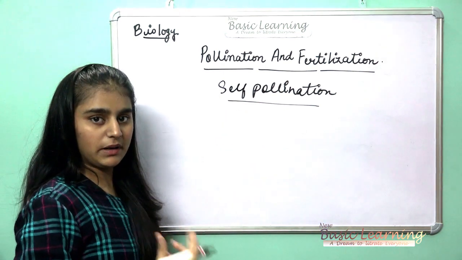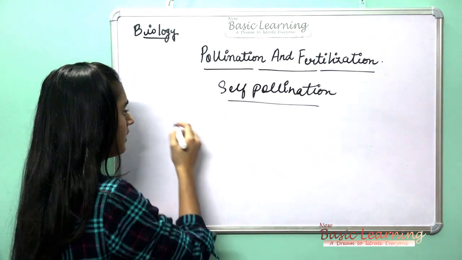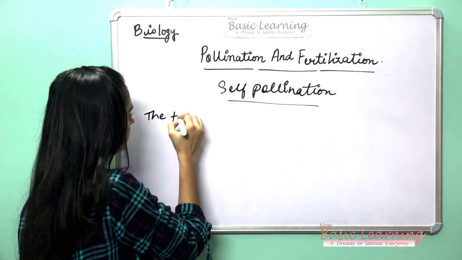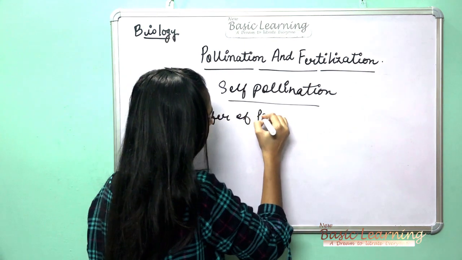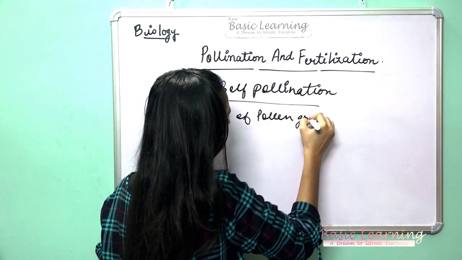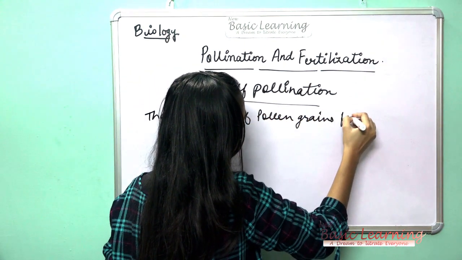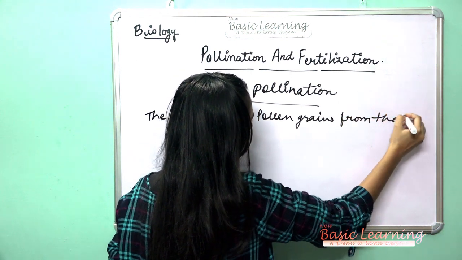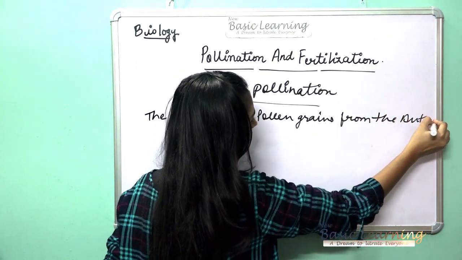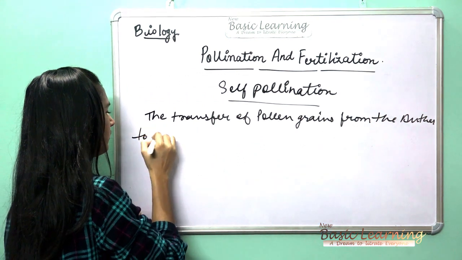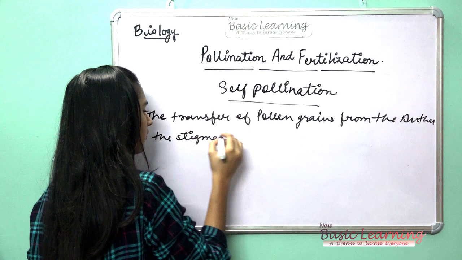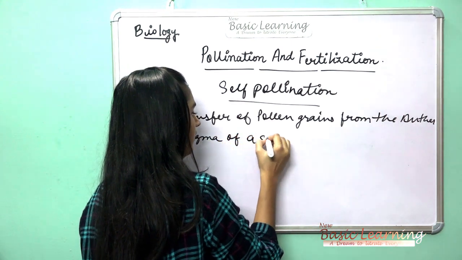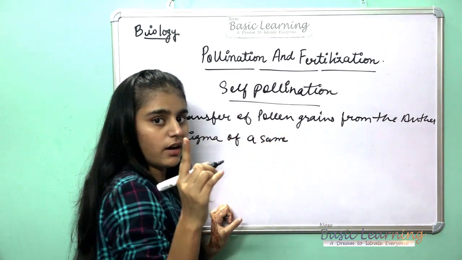Self-pollination, I repeat the definition again, is the transfer of pollen grains from the anther to the stigma of the same flower.